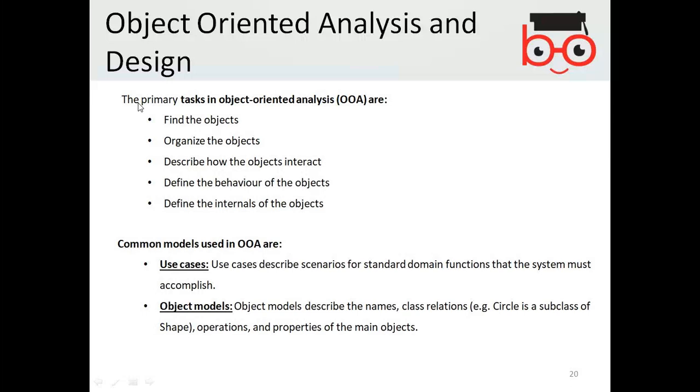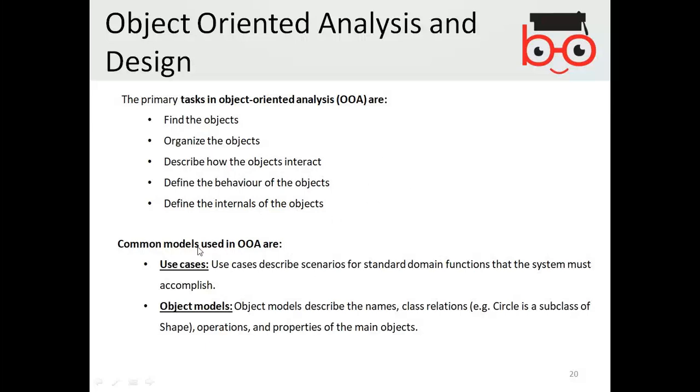Now, the primary tasks in object-oriented analysis are to find the objects. For example, find the nouns in a requirement. Nouns may be the student, the teacher, the principal, the director. Then organize those objects and describe how objects interact. The interaction between the objects you have to describe in the object-oriented analysis. Define the behavior of the objects, that is, what actions the object can take. Define the internals of the objects, whatever the attributes may be.